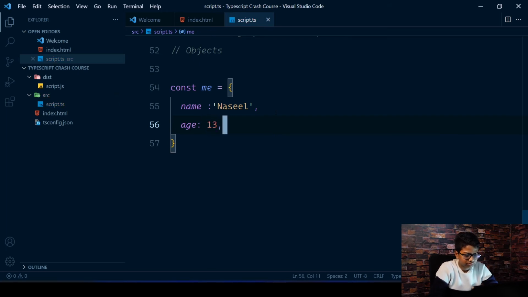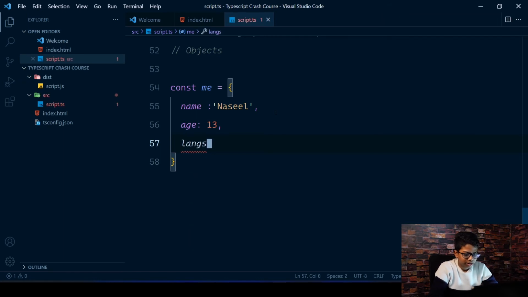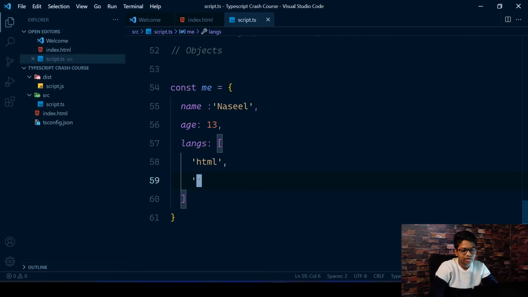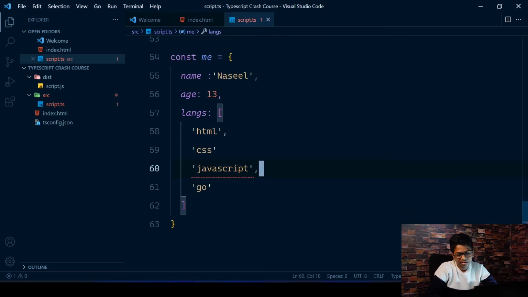of 13. Languages, like all the programming languages that I know. Give HTML. So many people ask if HTML is a language or not. I'm just going to include it in here, okay? You can have CSS, you could have JavaScript, you could have Go, you could have more in here, but it's just going to go on. And don't worry about that, okay?